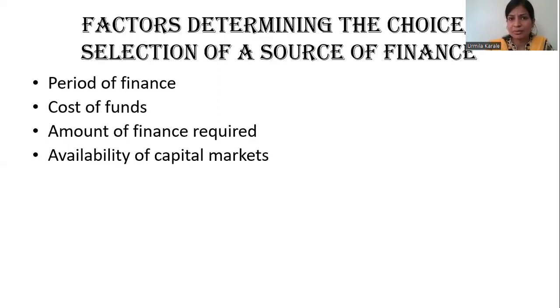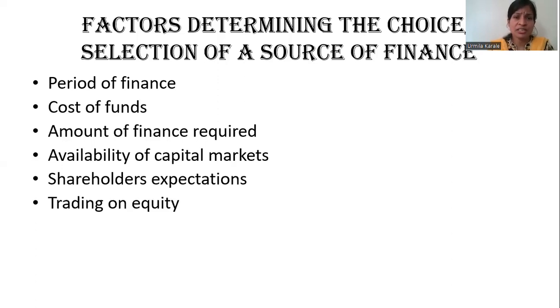Then availability of capital markets: how easy it is for the company to get funds from the market. If it is easy, then the company can issue shares and debentures and generate funds. Shareholders' expectations: do they want immediate returns, or are they ready to wait for future growth?